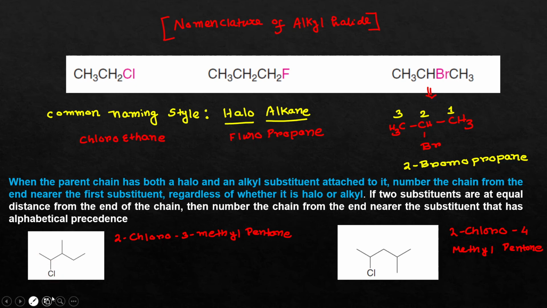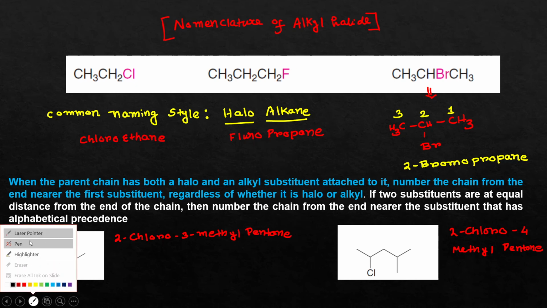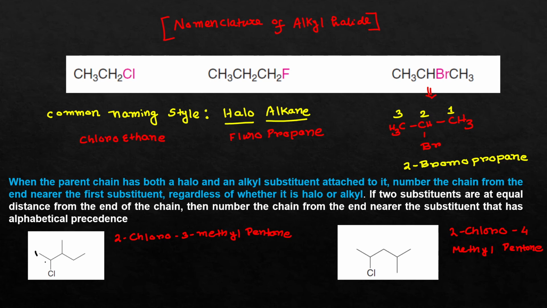Okay, so the numbering will be like that. First of all, you have to do the numbering 1, 2, 3, 4, 5. So 2-chloro, then 3-methyl, and as it contains a total of 5 carbon atoms, pentane. Similarly, in that case 1, 2, 3, 4, 5: 2-chloro, 4-methyl, pentane.